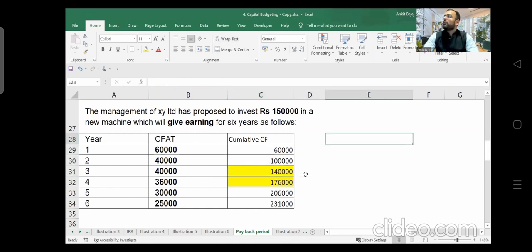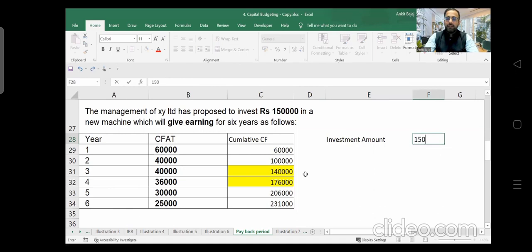Now here we have to follow some steps. These steps are very easy. If you follow these steps, you will automatically get the answer for what the payback is for this question. So first of all, I will write down the invested amount. What is the investment amount here? The investment amount is 1,50,000.